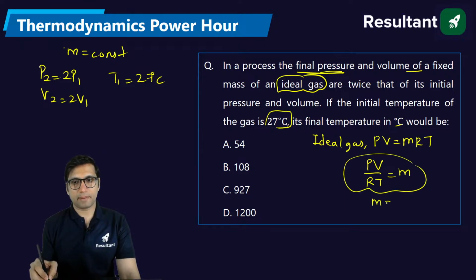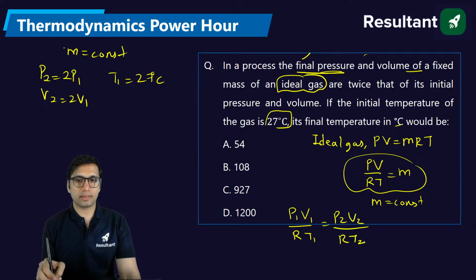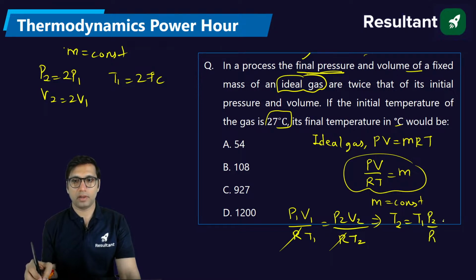Since mass is kept constant, and the gas is changing its state from initial to final state of pressure and volume, for a given mass of a gas changing state from 1 to 2, we can apply this equation: P1 V1 by RT1 is equal to P2 V2 by RT2. Because the gas is same, R will be same, so this will get cancelled out.